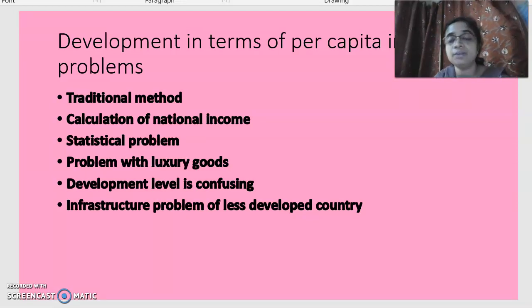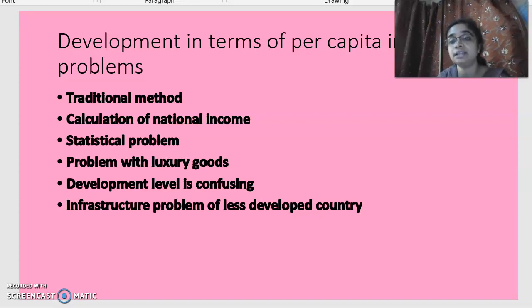So, if there is development, we can understand there will be no poverty as such. So, why are we not considering per capita income as the measure of development? Actually, initially, per capita income was considered as an indicator of development, but nowadays it is not. Then where is the problem?